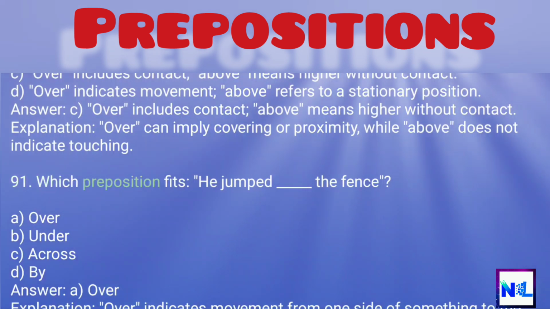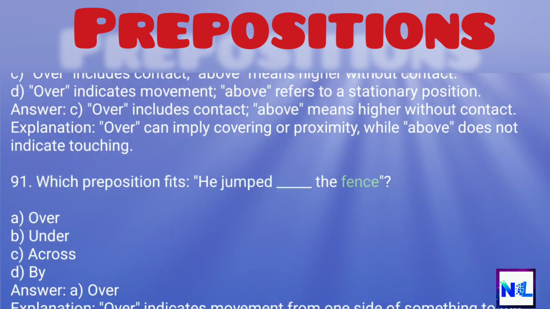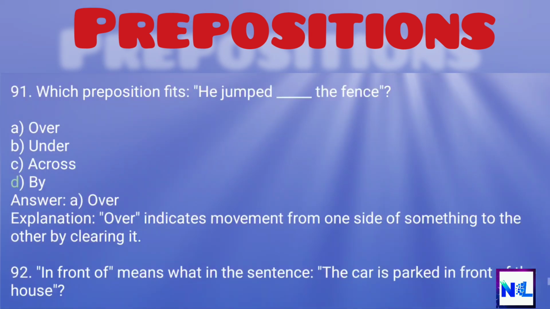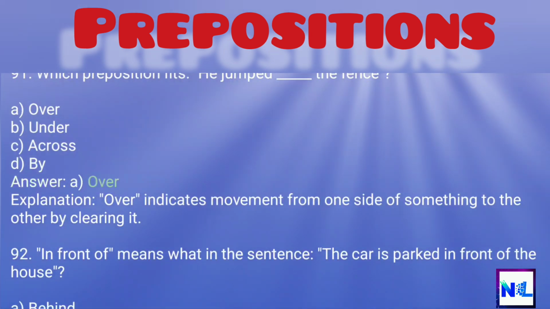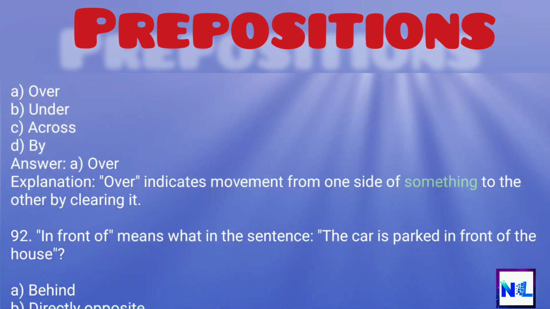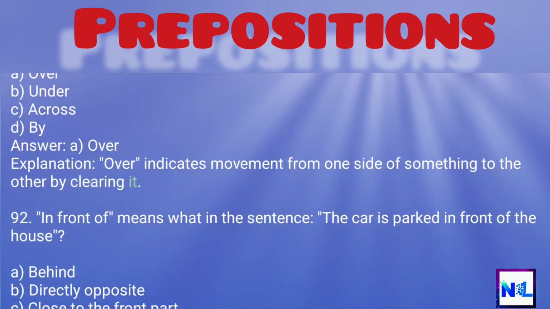91. Which preposition fits? He jumped _ the fence. A. Over. B. Under. C. Across. D. By. Answer: A. Over. Explanation: Over indicates movement from one side of something to the other by clearing it.